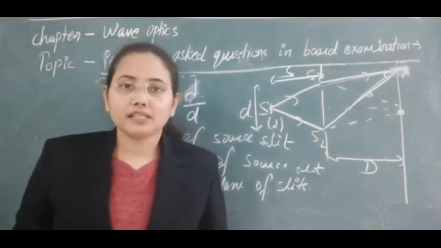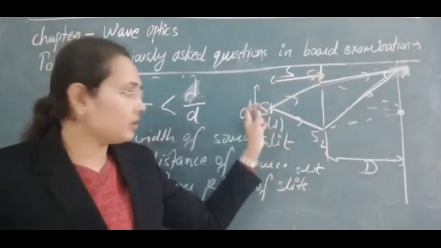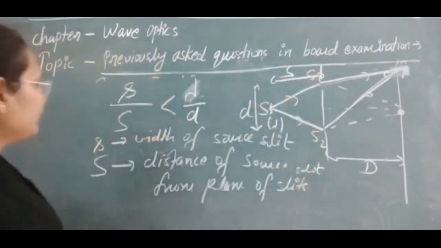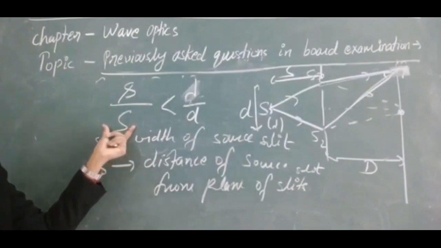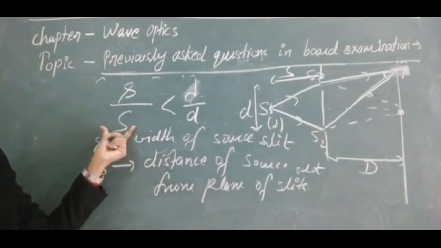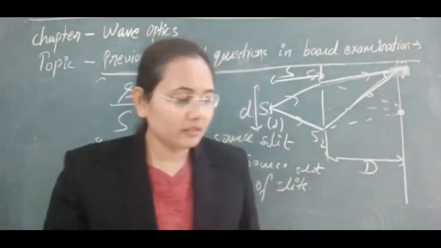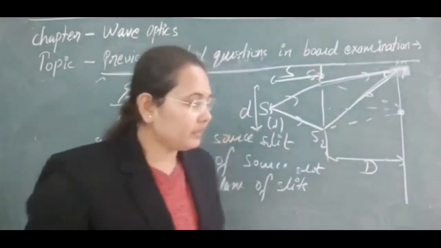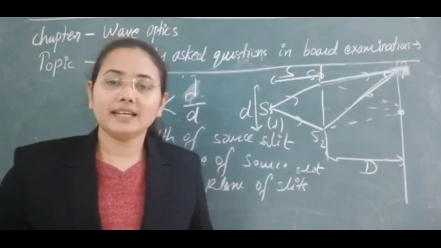So in this case, if we are decreasing S, meaning we are putting this source closer to these two slits, then obviously S is decreasing. With this decrease, the fringes will come closer to each other, and the pattern will obviously become less and less sharp.